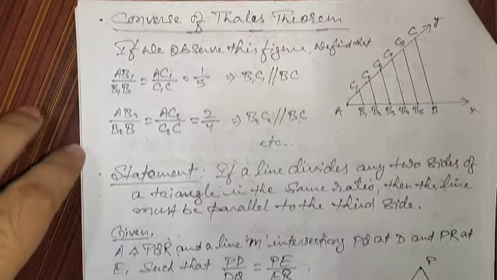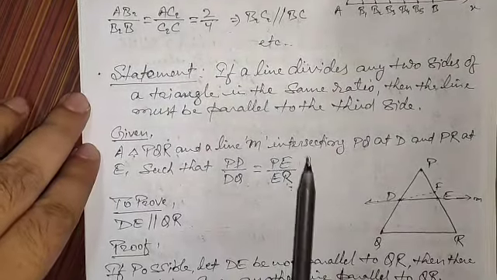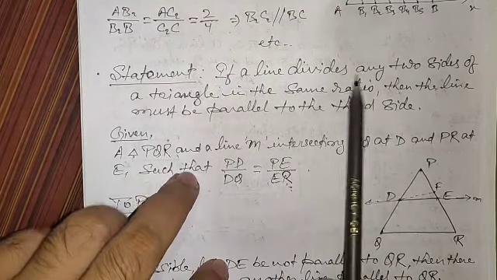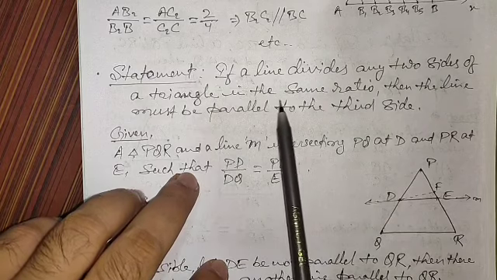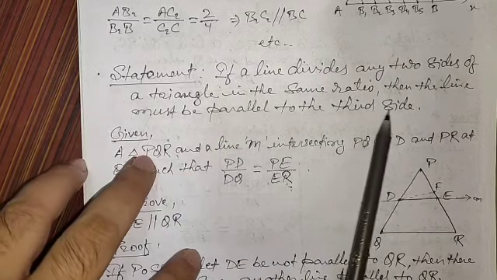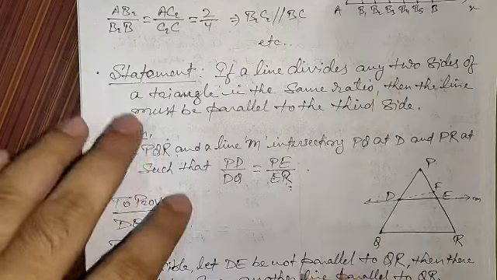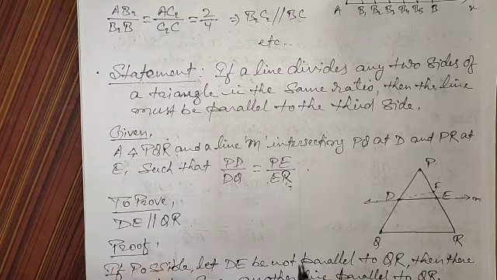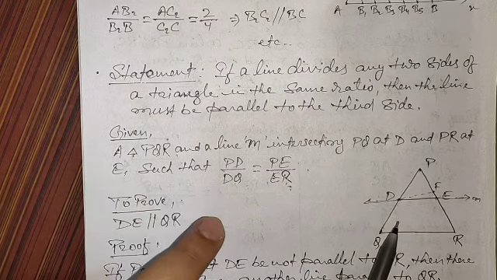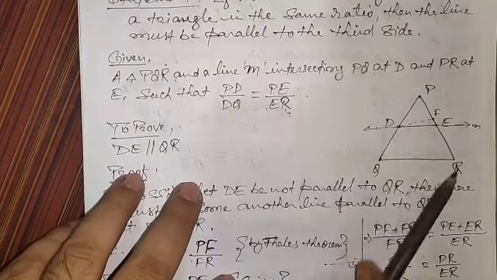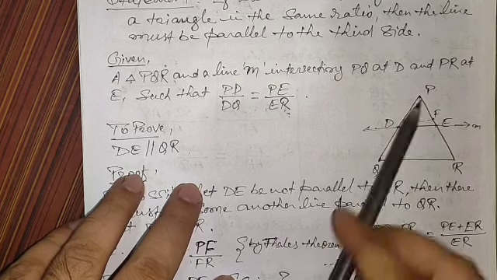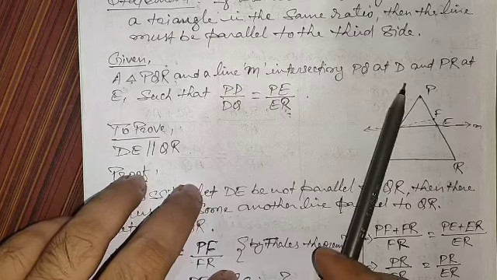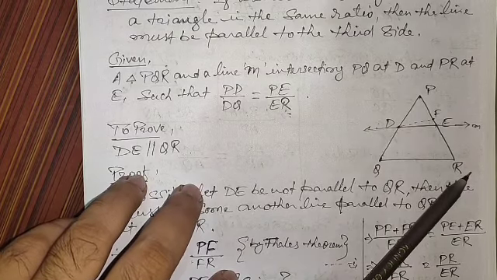Without wasting time, let's get over it. If a line divides any two sides of a triangle in the same ratio, then the line must be parallel to the third side. This is the statement. If the ratio is the same, like if we are having a triangle and this line divides these sides in the same ratio, like PD by DQ is equal to PE by ER.